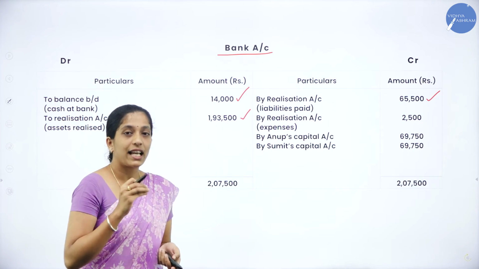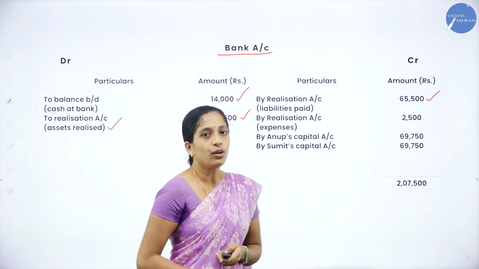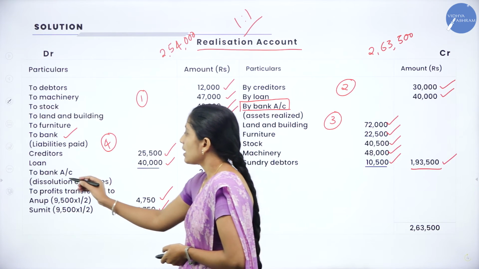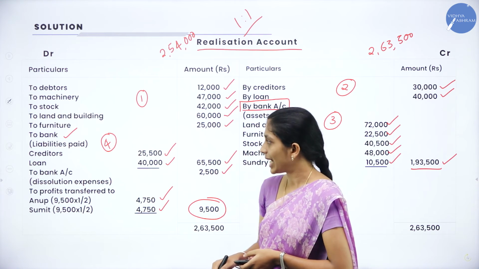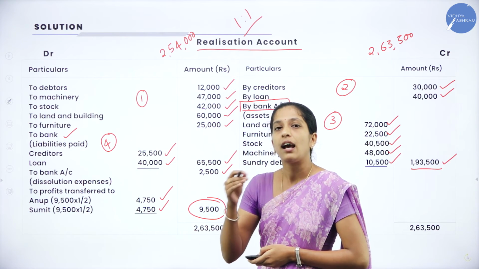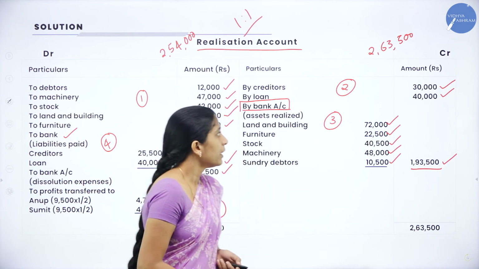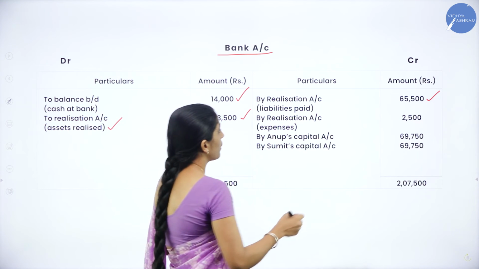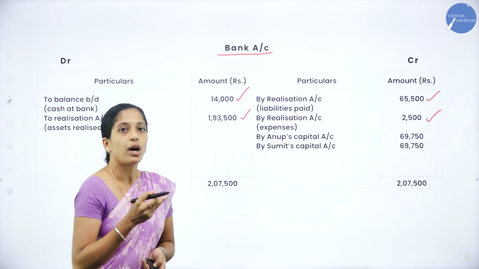Again, there is realization expenses which we have recorded in our realization account, right? Now go through realization account again. Yes, here we have recorded it as to bank account for dissolution expenses. It's nothing but realization expenses. How much? 2,500. So how do you record in your bank account? As by realization account, how much? 2,500. By realization account, in bracket expenses, 2,500. So under realization account, there is no other bank account.